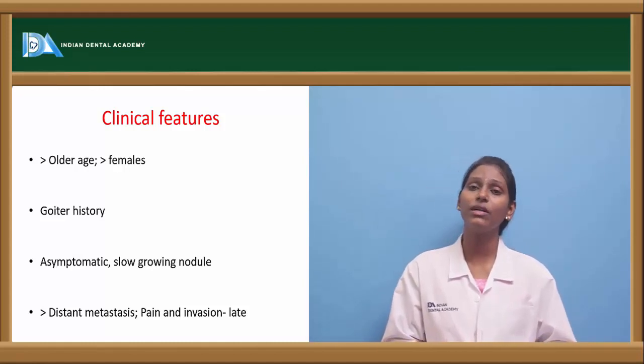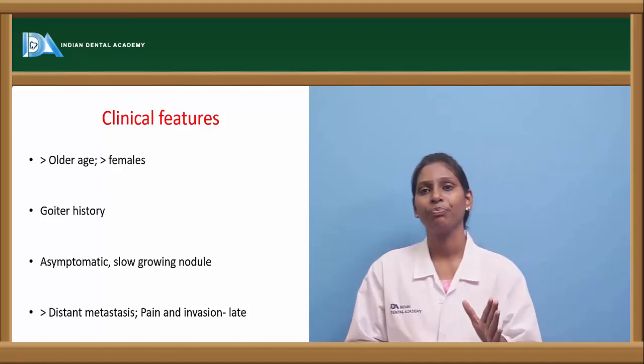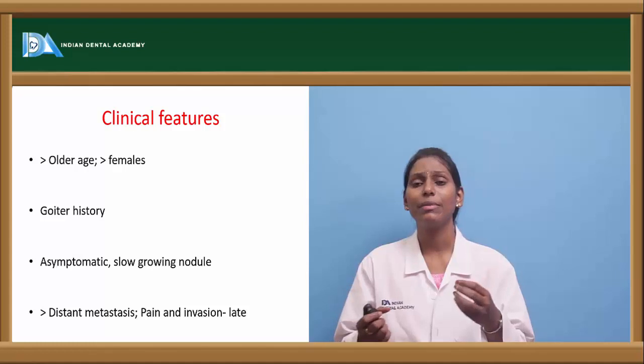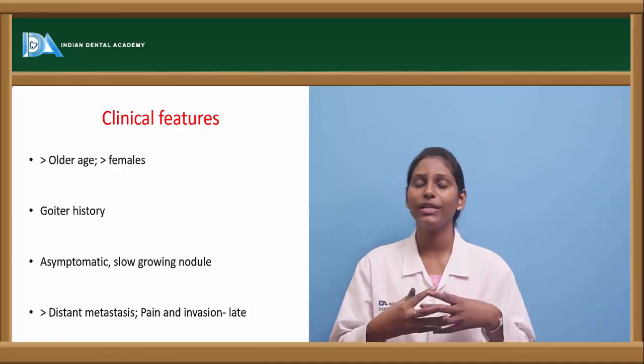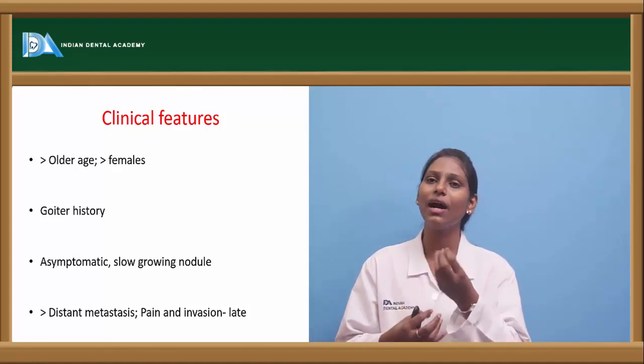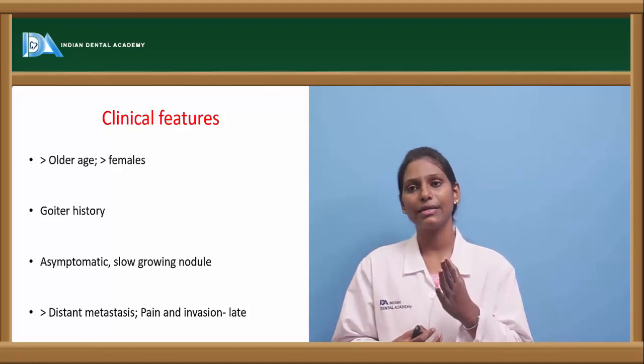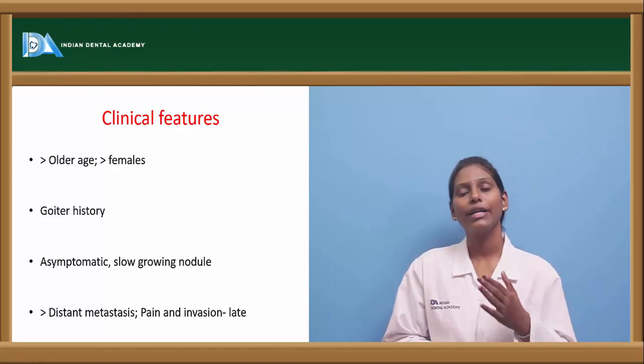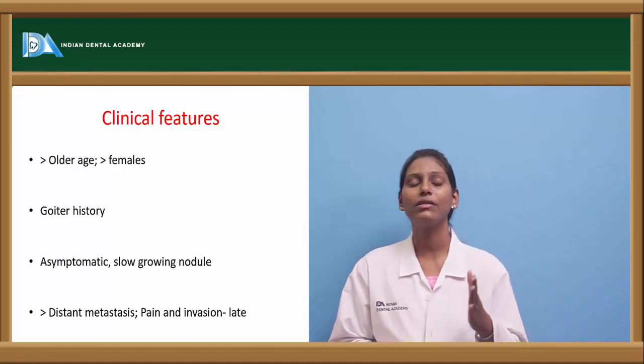Patients usually give a long-term history of goiter, and suddenly there could be an increase in the size of the goiter, and also sudden hardening of the goiter could be present in case of follicular carcinoma. Usually they have an asymptomatic, slow growing nodule.